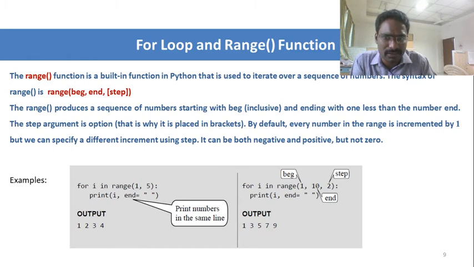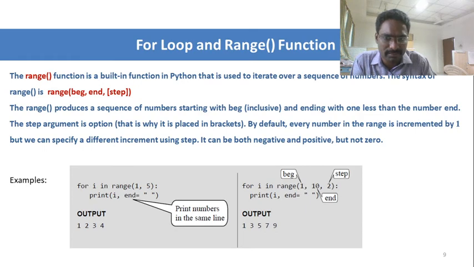So here I'm going to print the numbers from 1 to 4. This is the beginning and this is the end. The beginning starts with 1 and the ending is 5, which means that it won't print 5; before that the value will be printed. So up to 4 it will be printed.